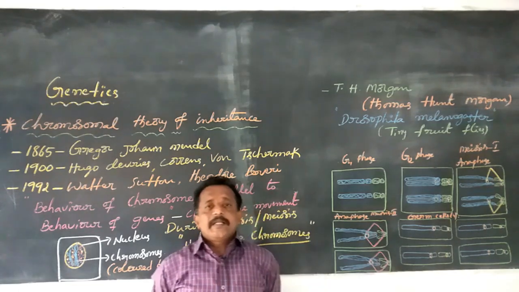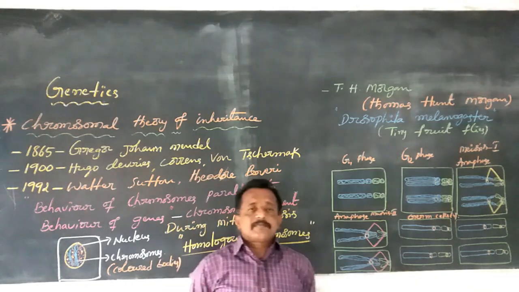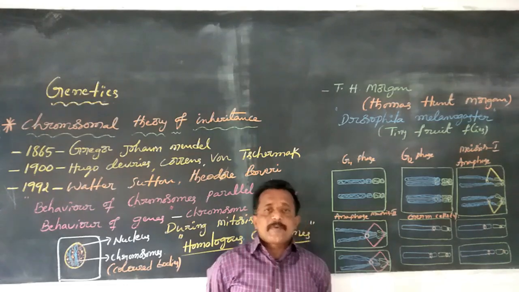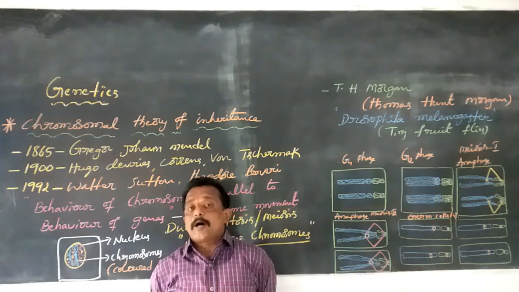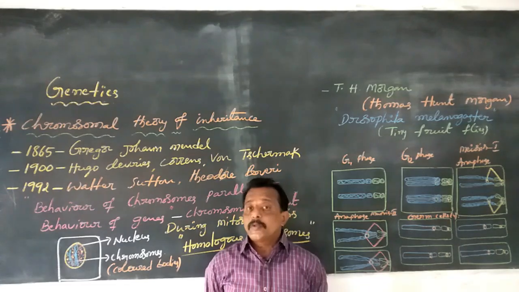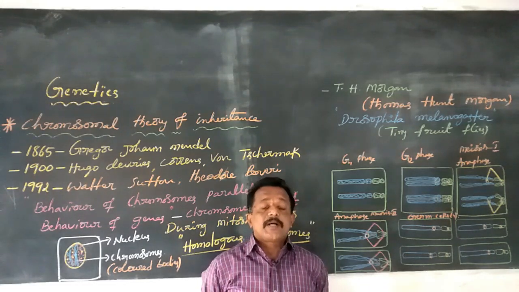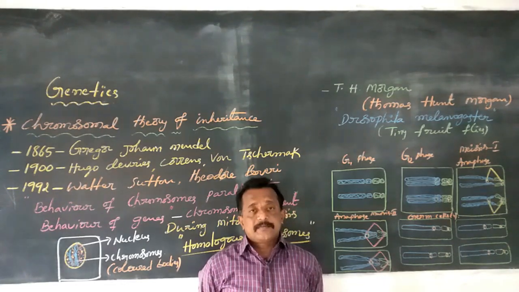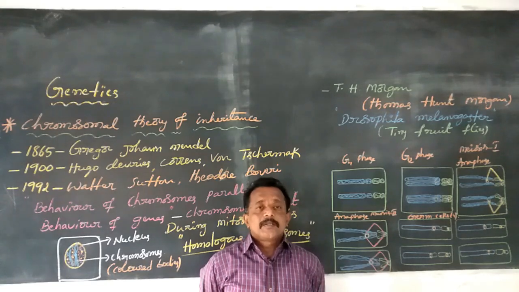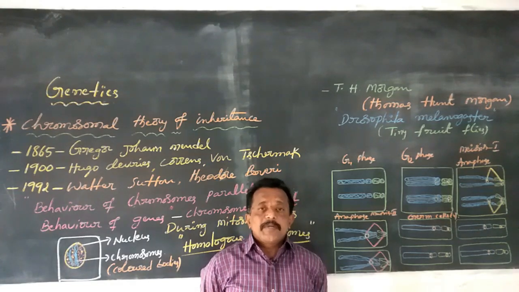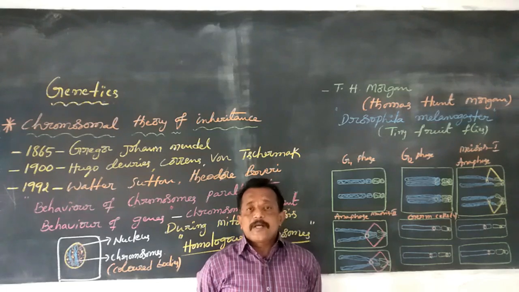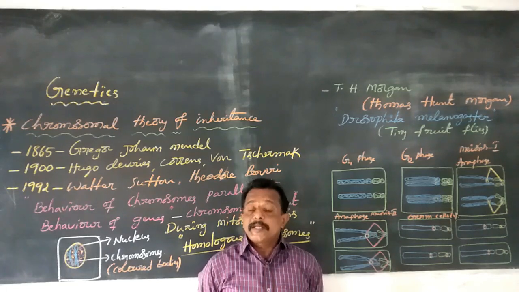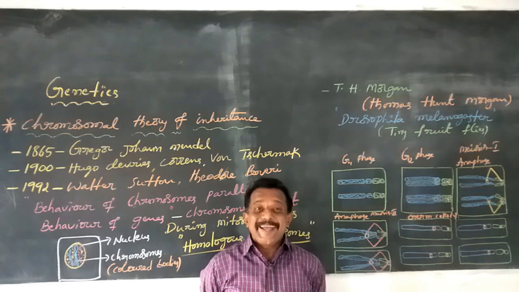Inheritance is one of the processes by which characters are passed from parent to offsprings. That is called inheritance. These characters are passed from parent to offsprings through gametes.